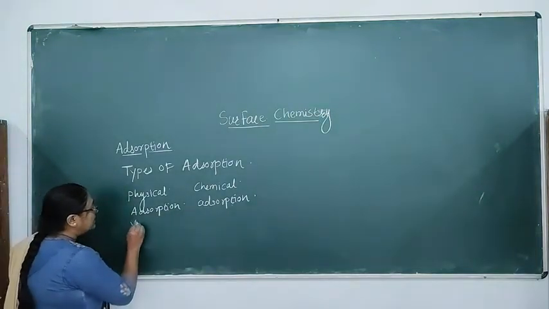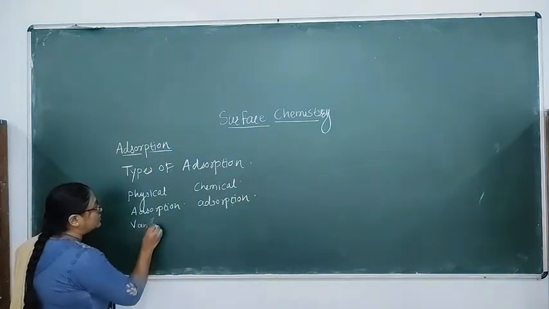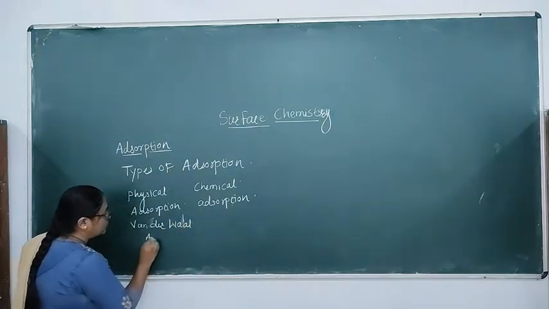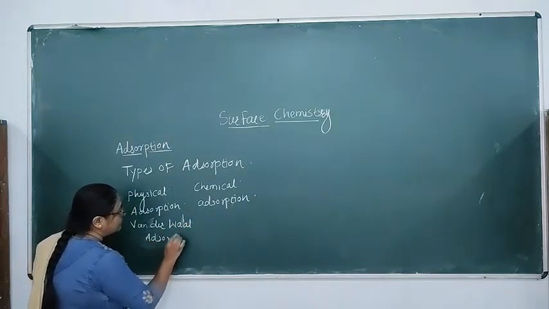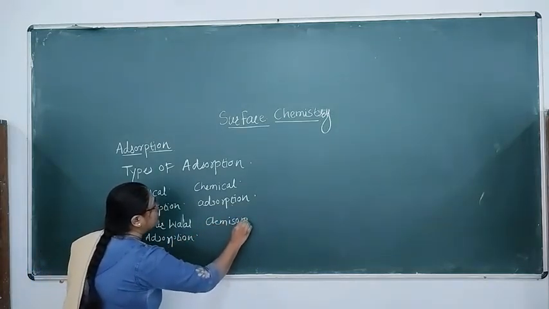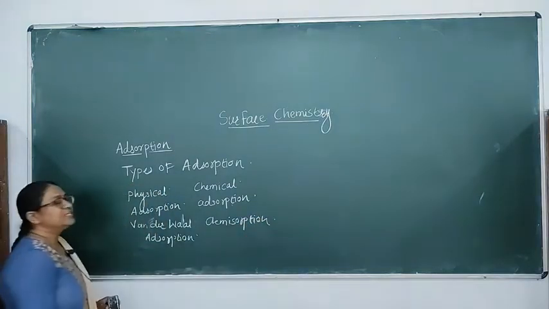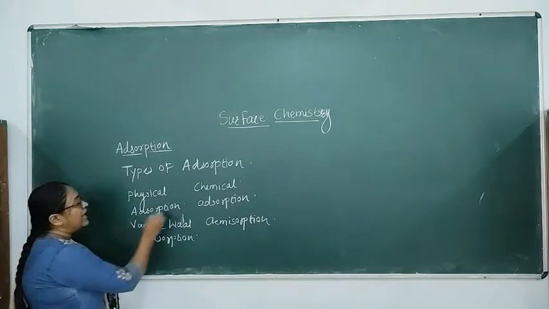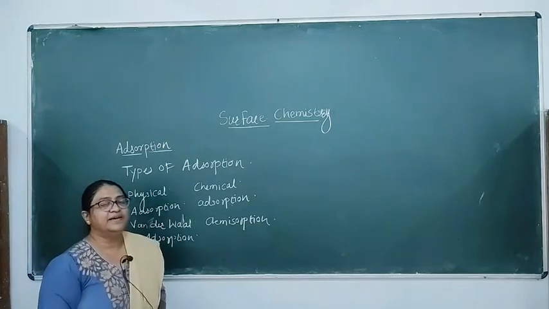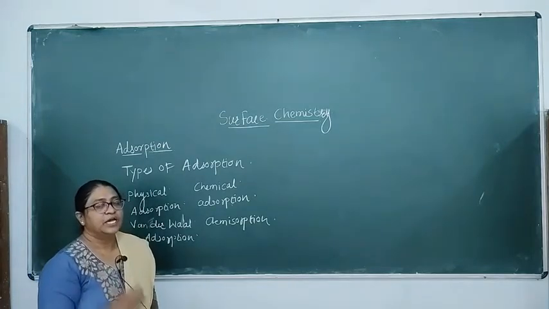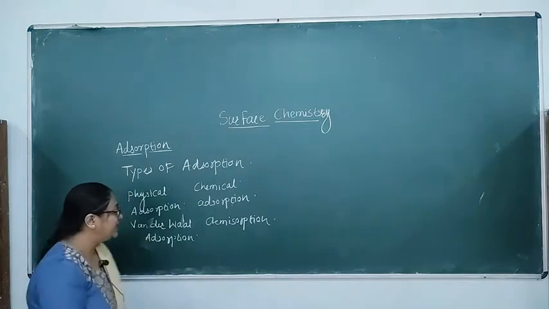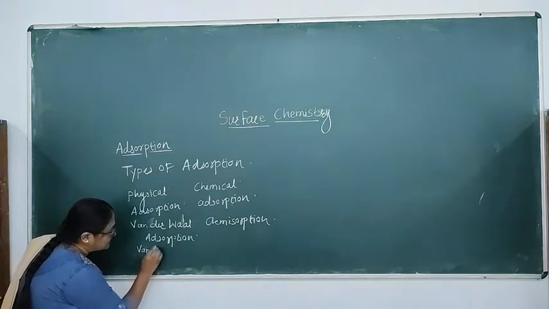Physical adsorption is also called van der Waals adsorption. Chemical adsorption, in short, is called chemisorption. Now, what is the difference between these two? Here, as the name implies, physical adsorption or van der Waals adsorption, obviously the type of forces between the substrate and the gas, or the adsorbent and adsorbate, are simply van der Waals forces.